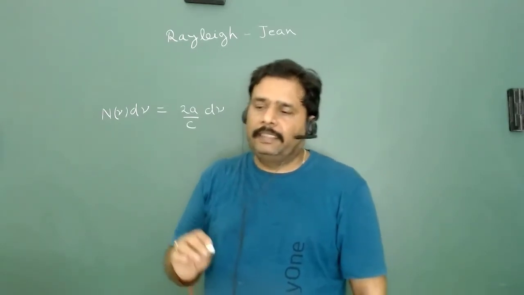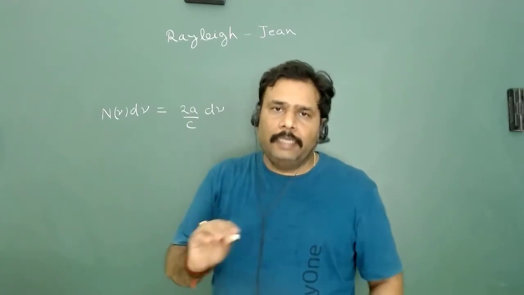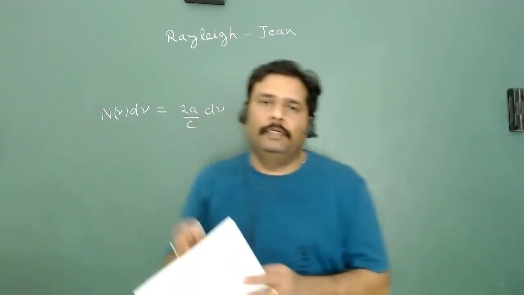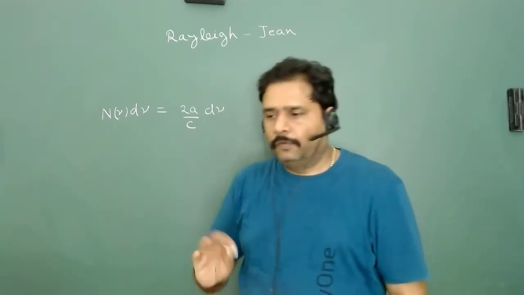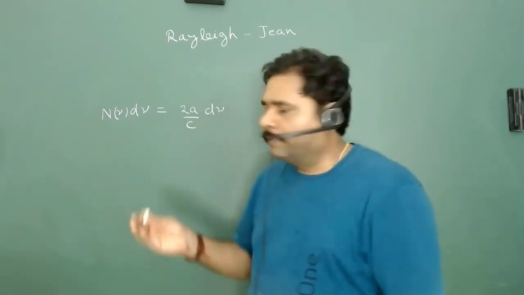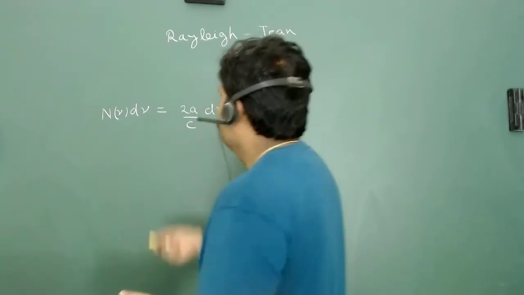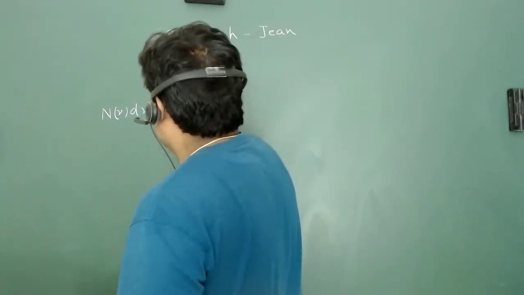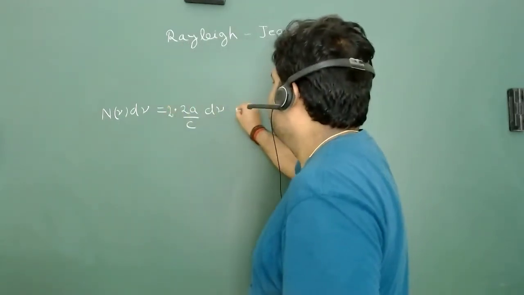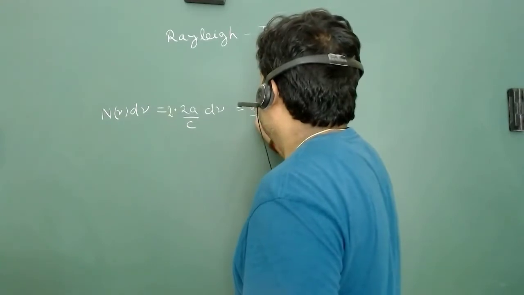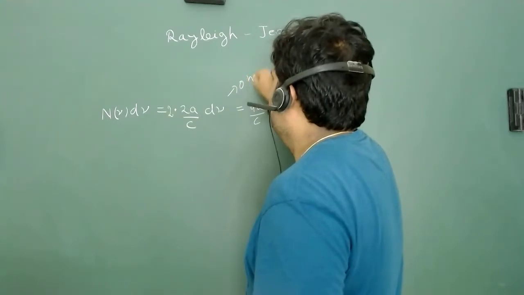Because the electromagnetic field can be left polarized as well as right polarized. So they assume that left polarized is one wave and right polarized is another wave, so the number of waves will increase. For this polarization, we multiply by a factor of 2. So this value is given as 4a upon c d nu. So this is in 1 dimension.